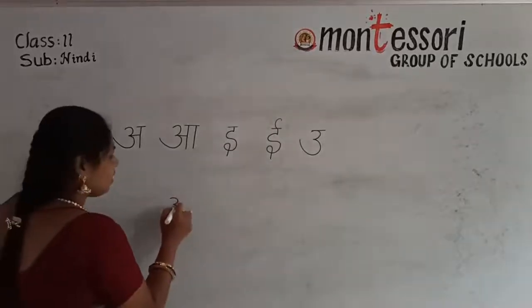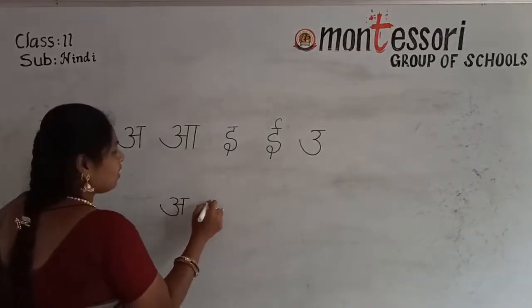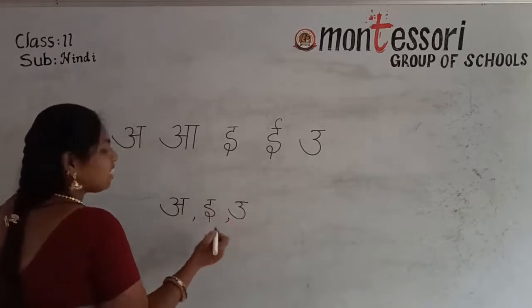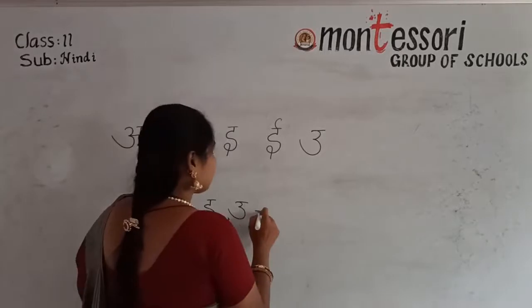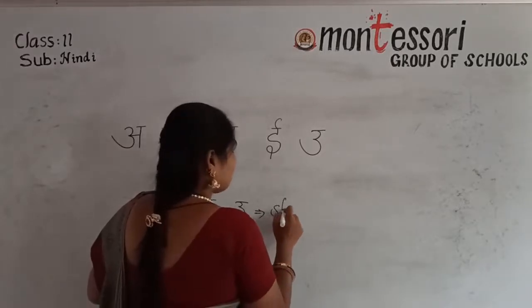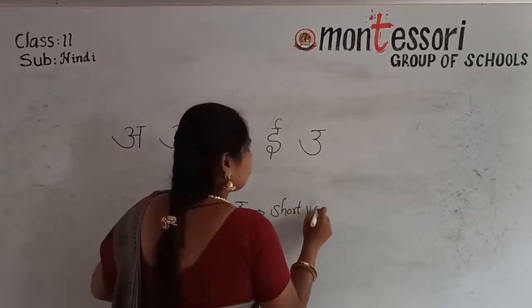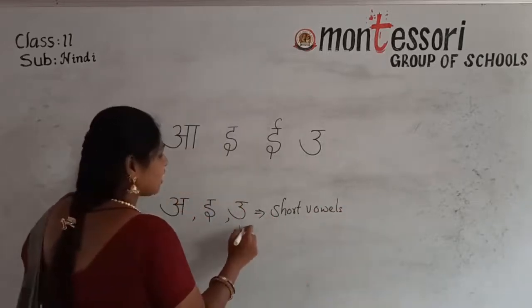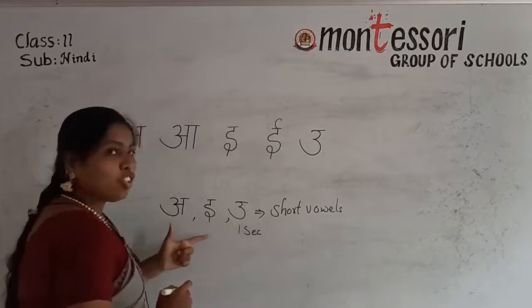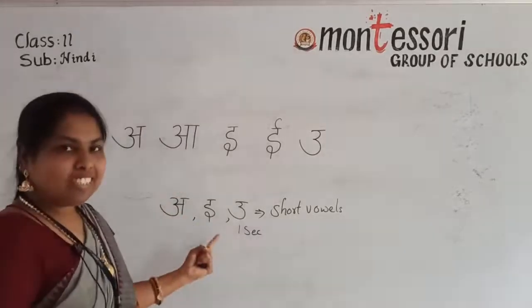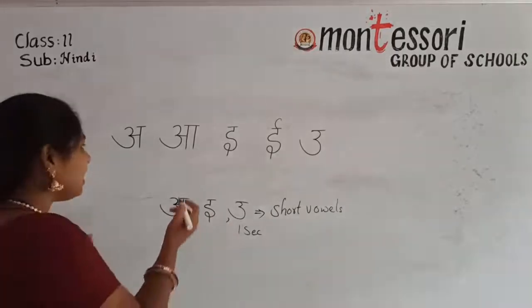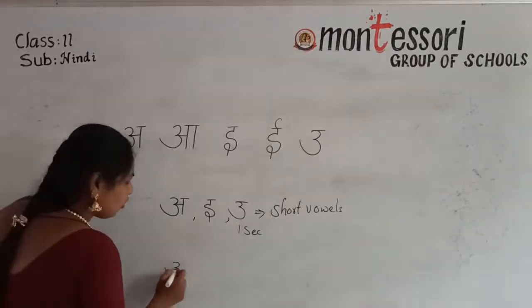A, E, U. These three are short vowels. Okay, short vowel means for 1 second you have to say. For 1 second you have to pronounce A, E, U. Okay, A, E, U. Next, what are the long vowels?